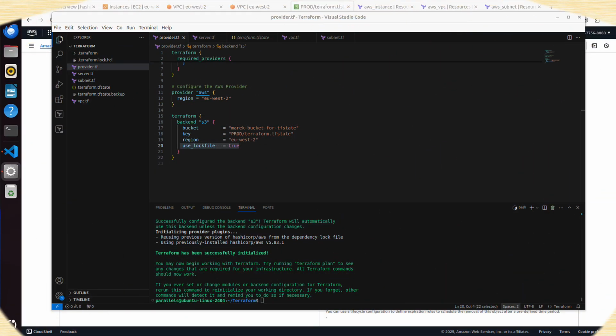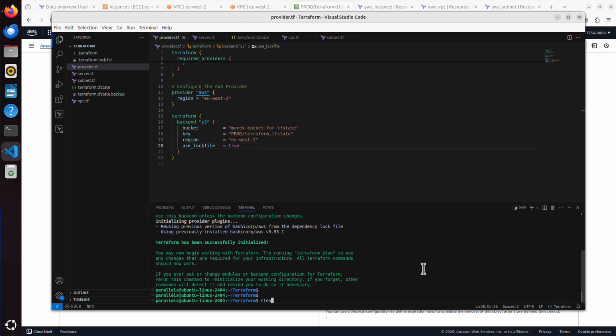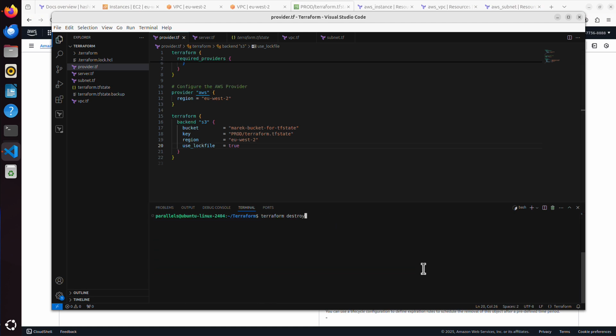So let me first run terraform destroy, because we forgot to destroy it. Also, you can add auto approve, so it will not ask you if you want to do that. Yes, I'm sure I want to do that. So we can add auto approve. Let's destroy that previous infrastructure, and let's talk about those variables.